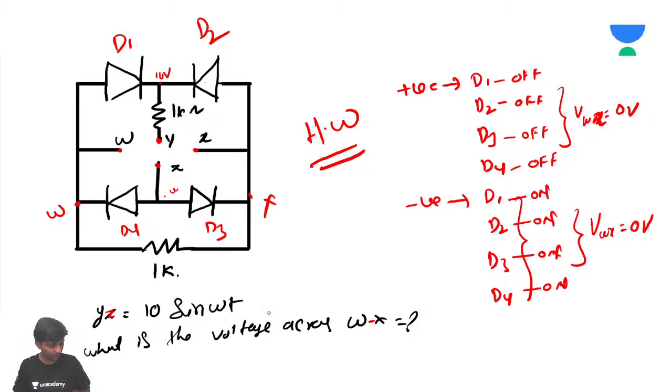Are you getting the point or not, Bharat? This is very important. For negative half cycle, all the diodes become on, and they will be short circuited. So whatever voltage is across these two points WX, the same voltage will be across this 1 kilo ohm resistance. D3 and D4 are short circuited, so the voltage across these two is 0. So at the end of the day, for any condition, it's going to be 0 volts.